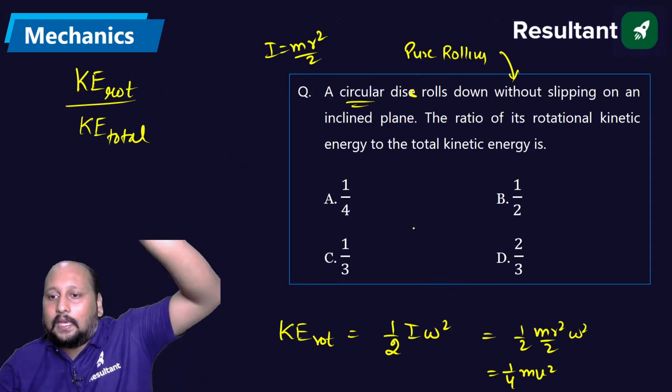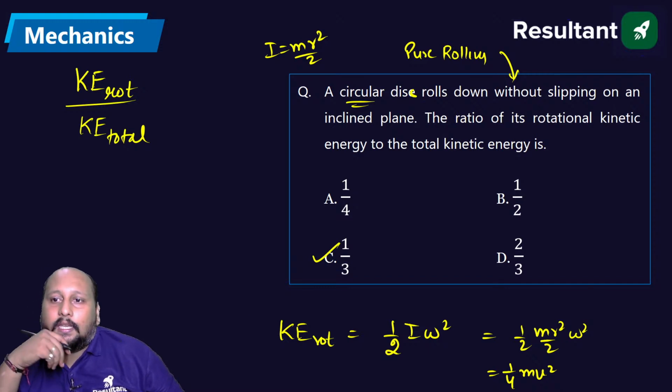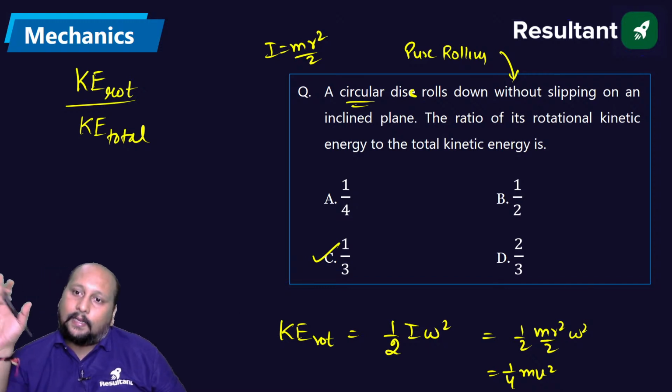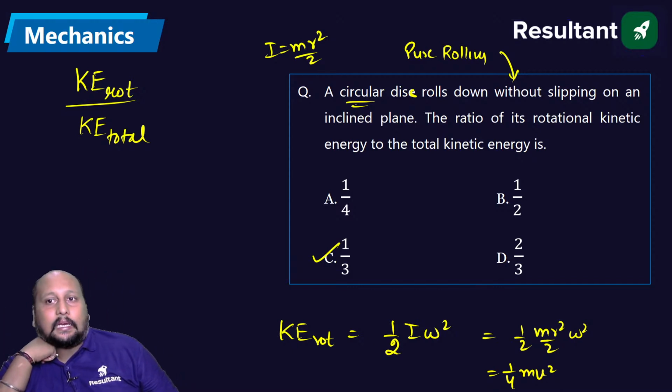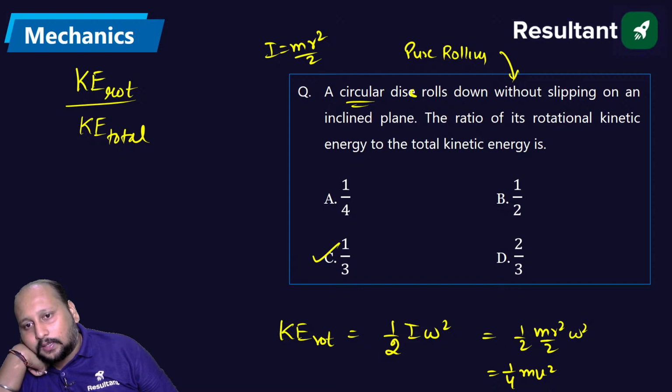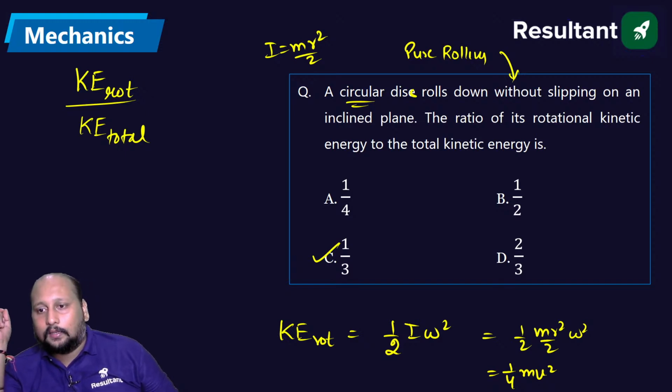Option कौन सा है? C. 1 by 2 कैसे आ गया भाई? Option C, 1 by 3 is the correct answer. Clear है? 1 by 3. देखो ये सब गलती नहीं करना. You don't have to commit this kind of mistakes, guys. ऐसी गलती बिल्कुल मत कीजिए. 1 by 2 कैसे? Option C, 1 by 3 is the correct answer.